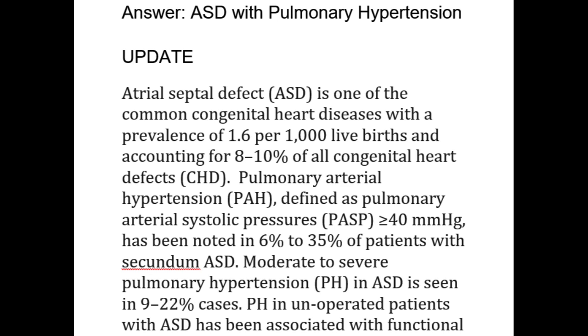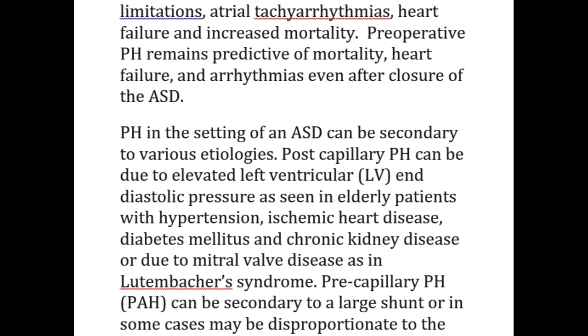Moderate to severe pulmonary hypertension, PH, in ASD is seen in 9 to 22% of cases. PH in unoperated patients with ASD has been associated with functional limitations, atrial tachyarrhythmias, heart failure and increased mortality. Preoperative PH remains predictive of mortality, heart failure, and arrhythmias even after closure of the ASD.